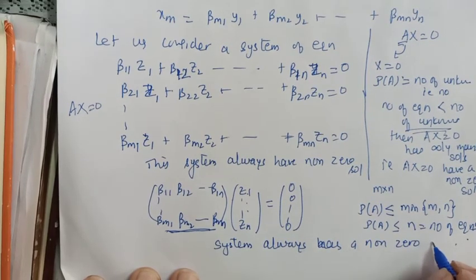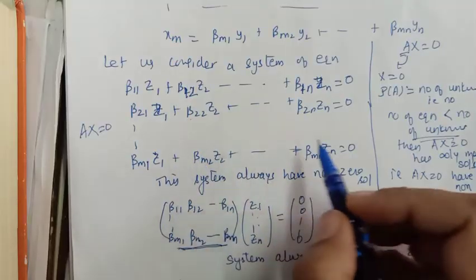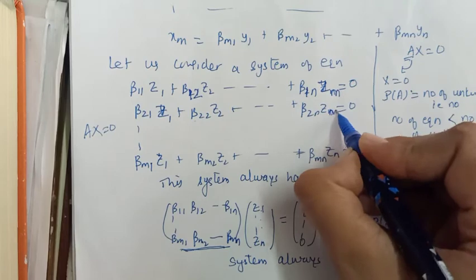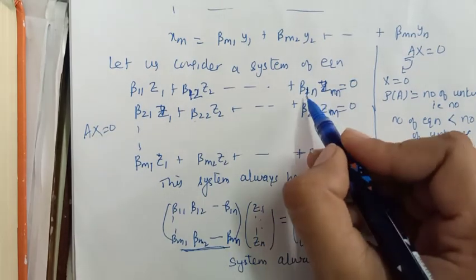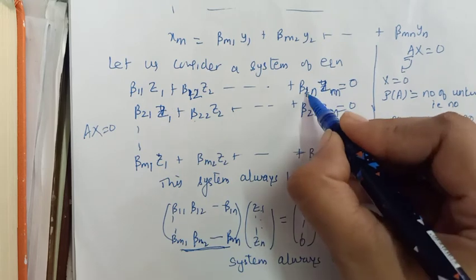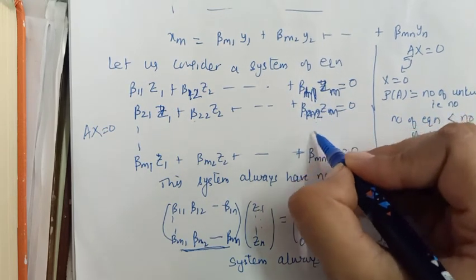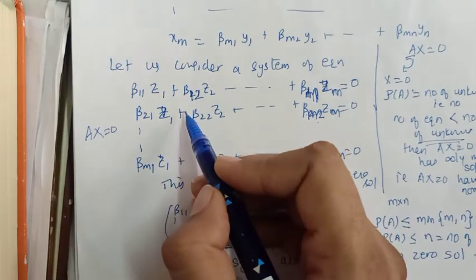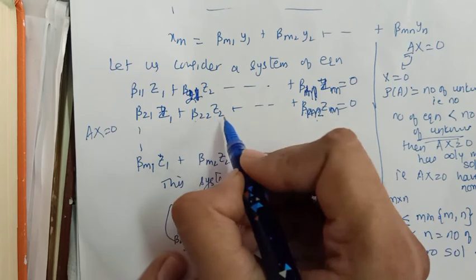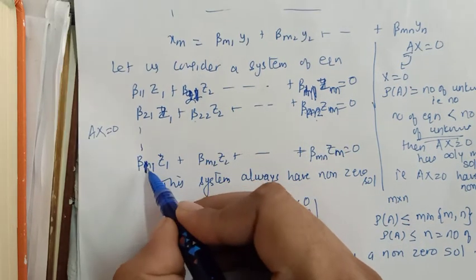So if it has a non-zero solution, let us say it, by mistake I wrote m. I had to consider a system of m equations, not n equations. Okay, so in the same way you have to change this also. This is m1, this is m2 up to mn, and this was 2 1, not 1 2, and this was 2 2. Everything is all right. This was not 1m, this was 1n.